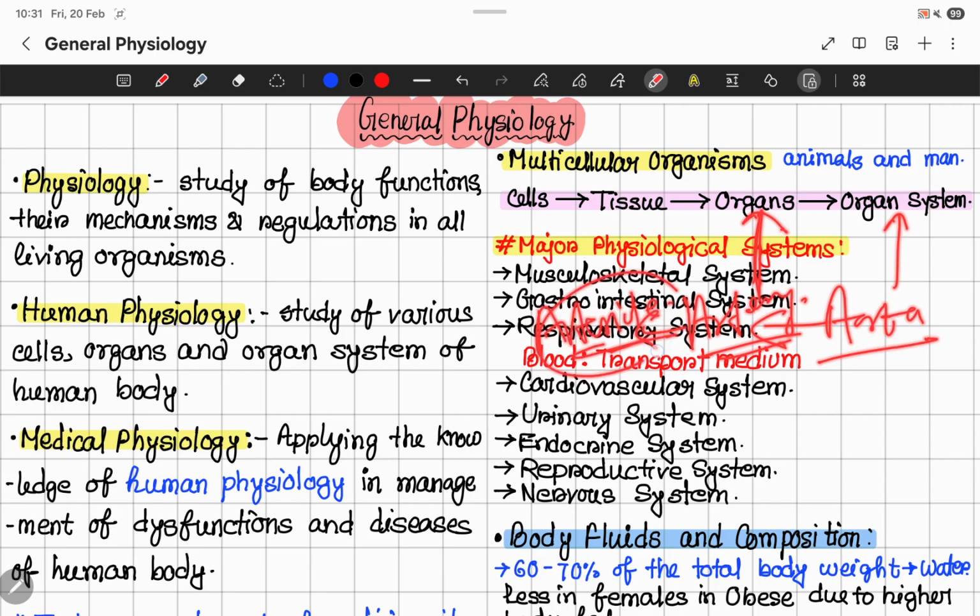Arterioles supply the tissues, and arterioles ultimately form capillaries, which are the junction of arterioles and venules, right? So capillaries supply the cells.